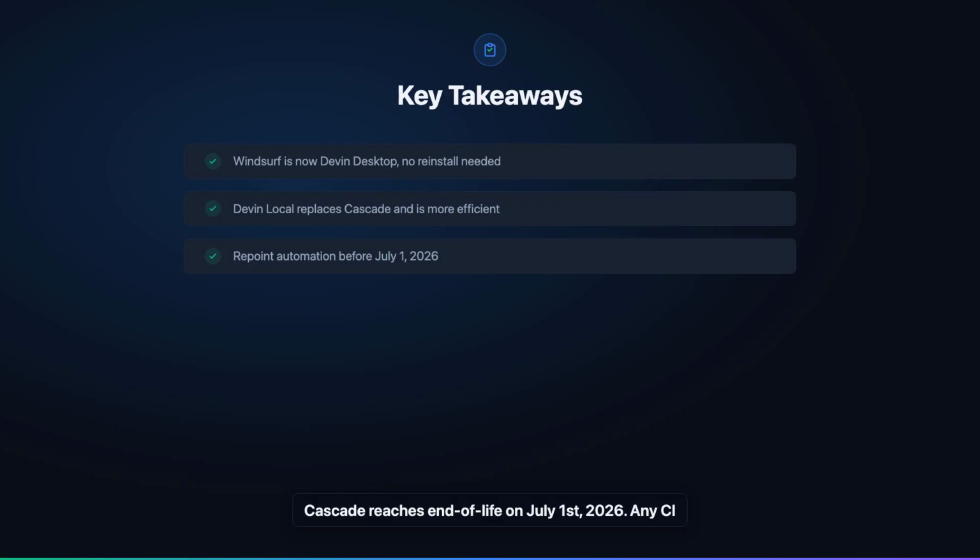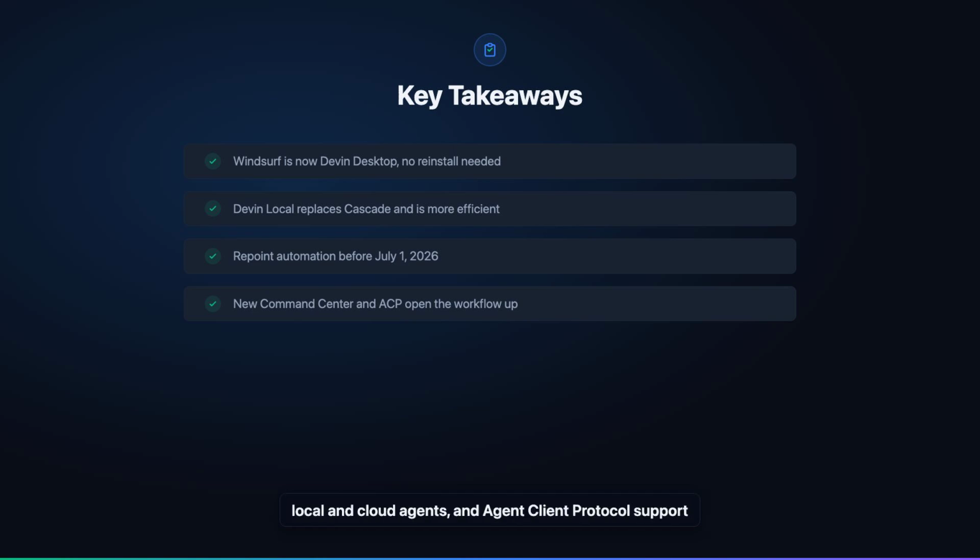Cascade reaches end of life on July 1, 2026. Any CI pipeline or automation invoking it must be repointed to Devin Local before that date to avoid broken jobs. The Agent Command Center gives one Kanban view for local and cloud agents, and Agent Client Protocol support lets compatible agents run across any ACP-enabled editor.